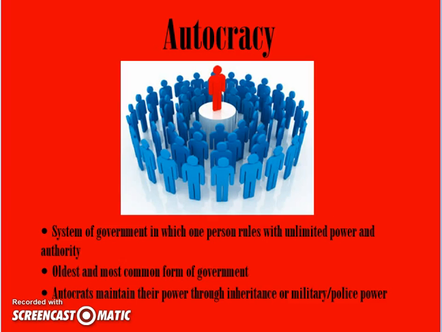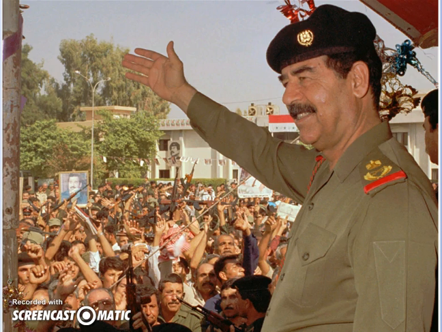So an autocracy is a system of government where there is only one person with unlimited power and authority. And this is the oldest and also the most common form of government in the world today. Autocrats, which is what we call the leader, maintain their power through inheritance, so they're born into power, or they might use military or police power in order to obtain and keep their power.